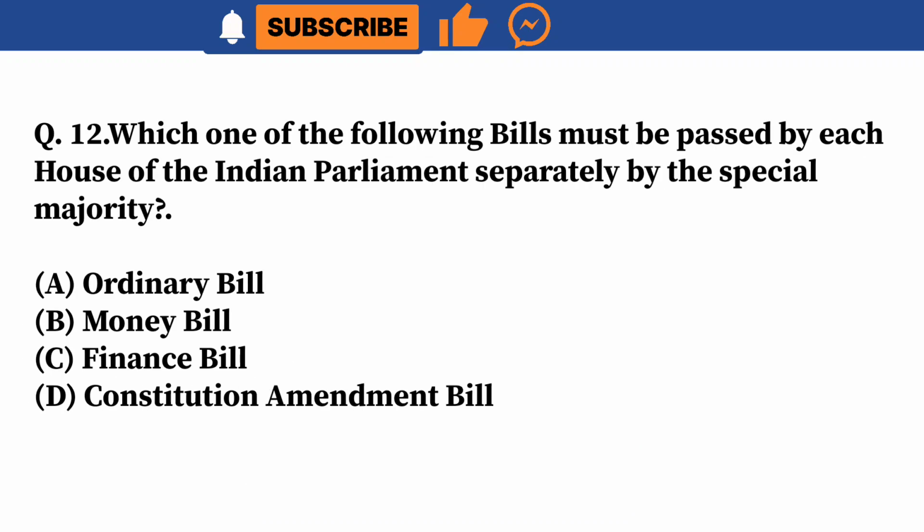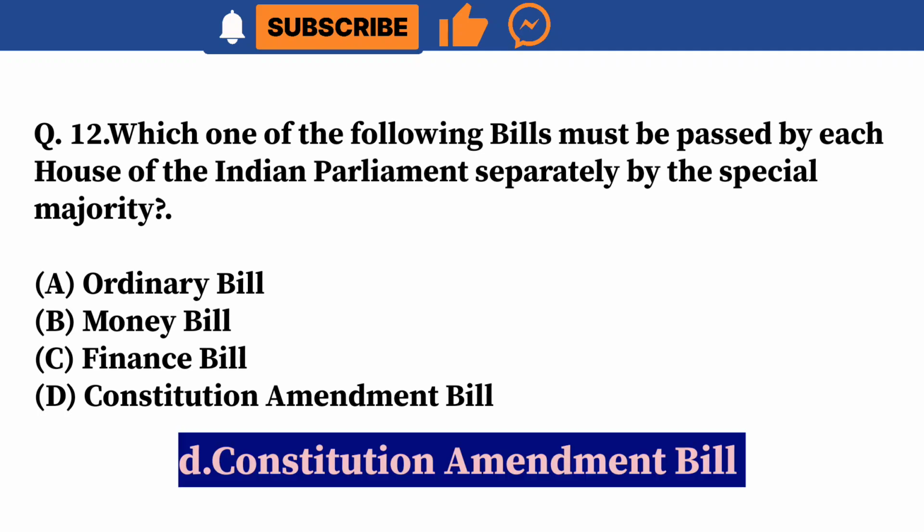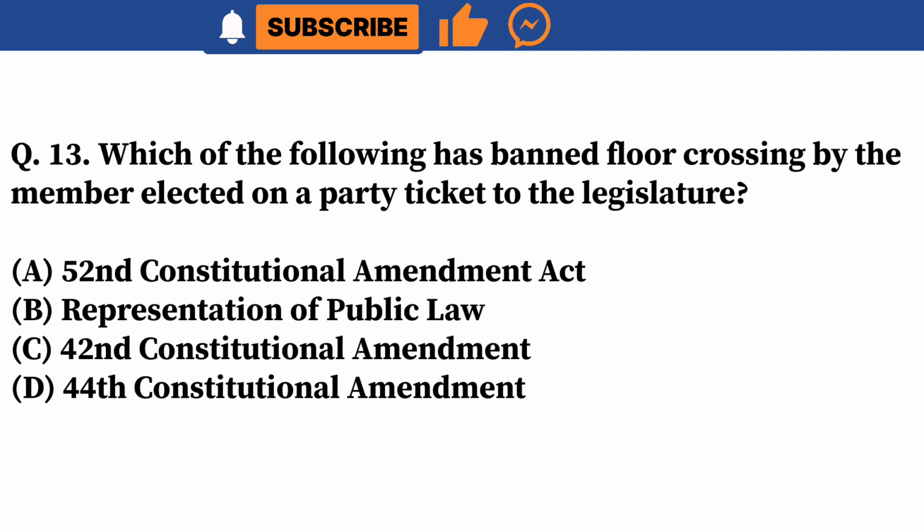Question 12. Which one of the following bills must be passed by each house of the Indian Parliament separately by the special majority? A. Ordinary Bill. B. Money Bill. C. Finance Bill. D. Constitution Amendment Bill. Correct answer is D. Constitution Amendment Bill.